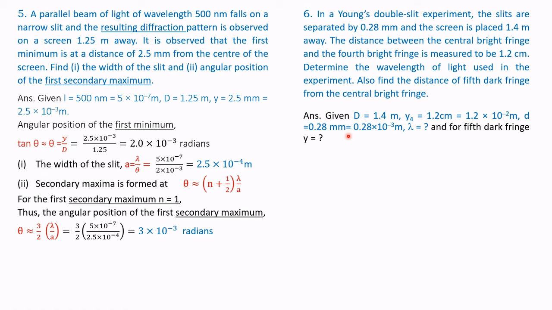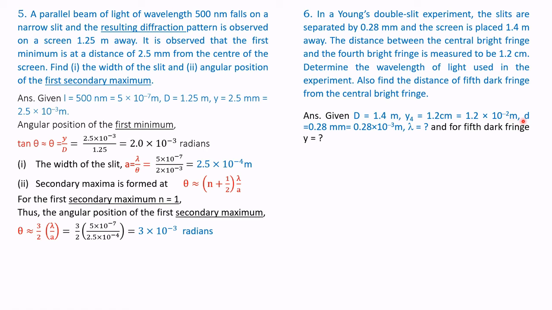Given: D, the distance between slit and screen, is 1.4 meter. The screen is placed at 1.4 meter. And the separation is given as the fourth bright fringe, as you see here. So therefore Y4 is equal to 1.2, where we substitute the value of n as 4. That is 1.2 centimeter, which should be converted into meter, that is 1.2 into 10 to the power of minus 2 meter.